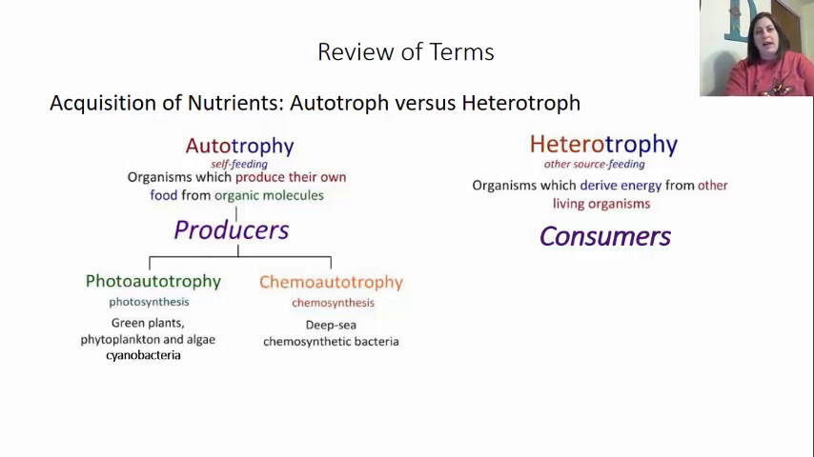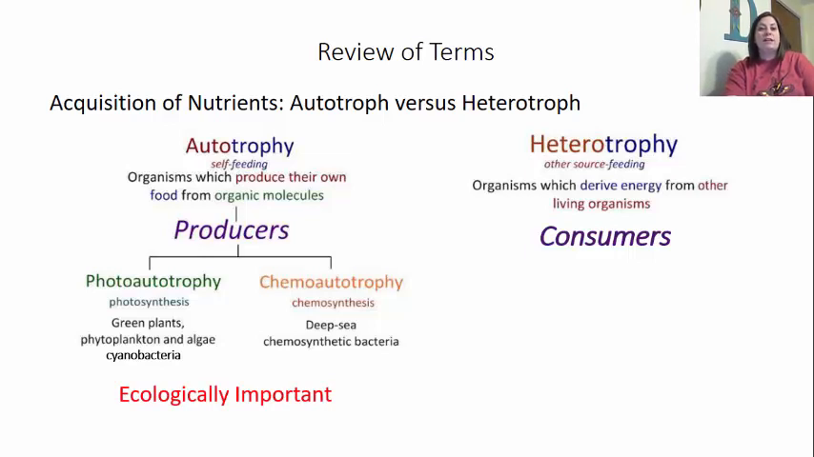On the other hand, you have the heterotrophy. These are going to be the ones who have to get other sources of food in order to eat. They are going to be able to derive their energy from other living things, and this is why we eat plants or we eat animals that eat plants. And this is why they're called consumers, because they're actually consuming their food.